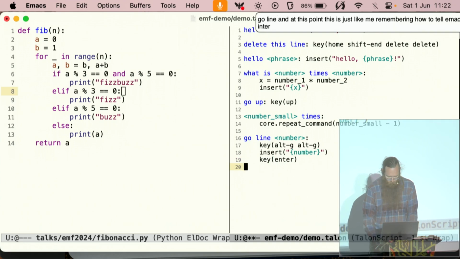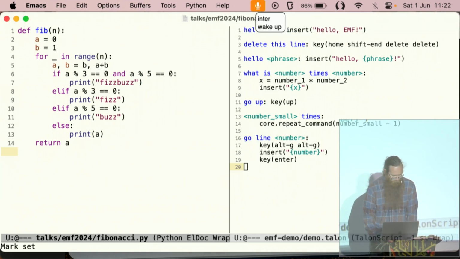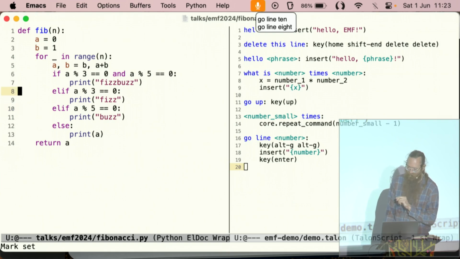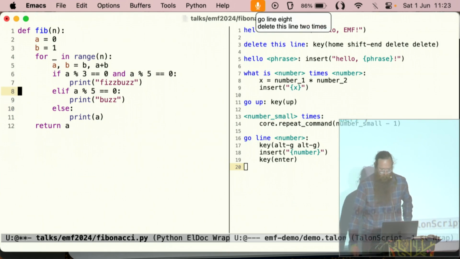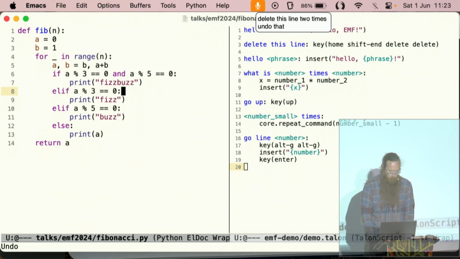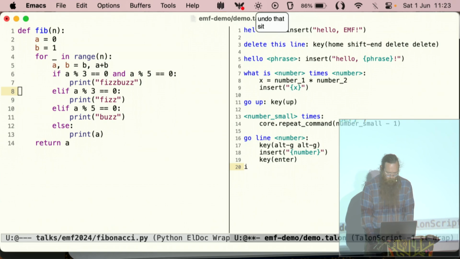Enter. Wake up. Go line 8. Go line 8. Delete this line 2 times. Undo that. So, apart from the misrecognition, these always happen more during demos.